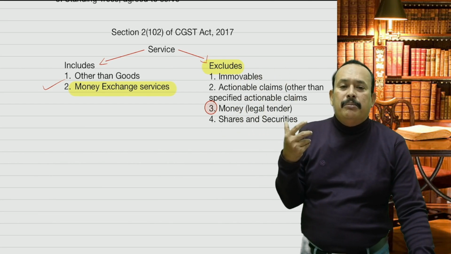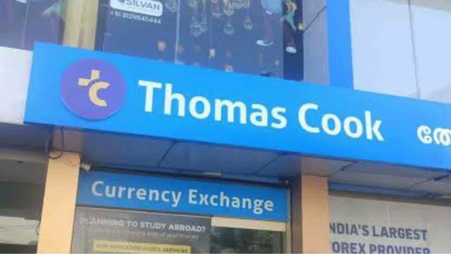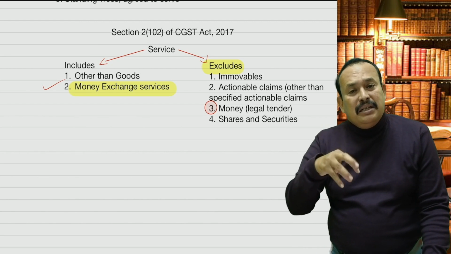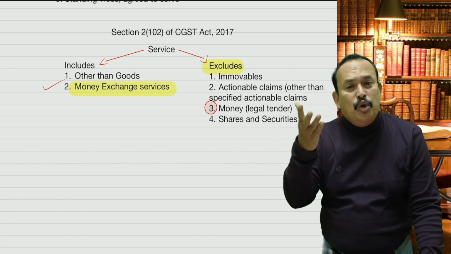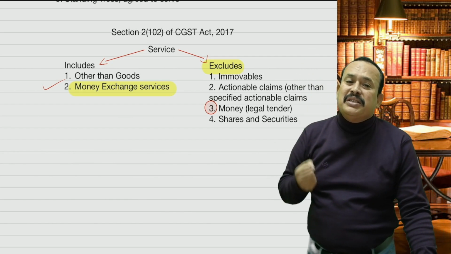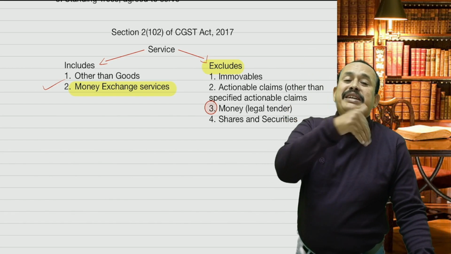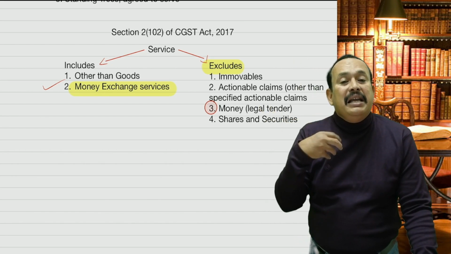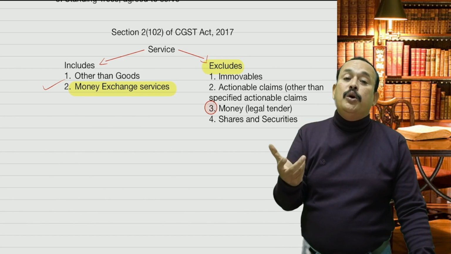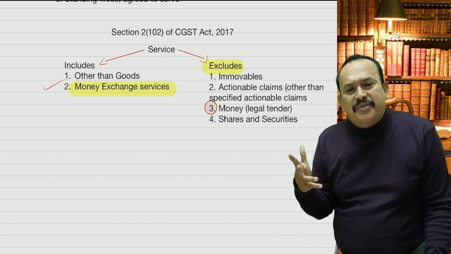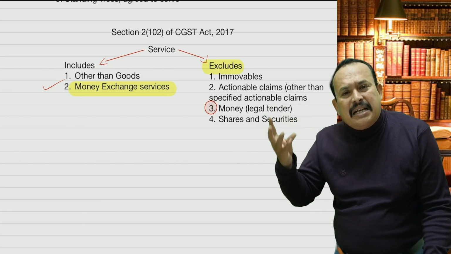For example, I am Mr. Thomas Cook, a money exchanger authorized by the Reserve Bank of India. I got a license from the Reserve Bank of India. Now, having that license, I am converting foreign currency. For example, you, being a practicing cost accountant, came to my place with 10,000 US dollars to exchange for Indian rupees at the rate of 100 rupees per US dollar, which is 10 lakhs. I gave you 10 lakhs in Indian currency. I got 10,000 US dollars from you. I earned a commission of rupees 5,000.